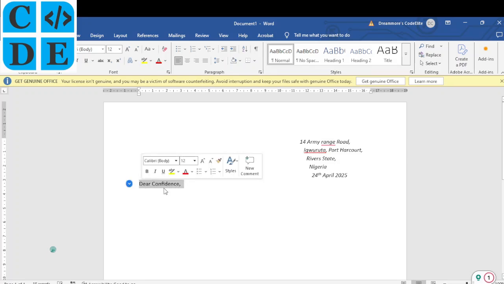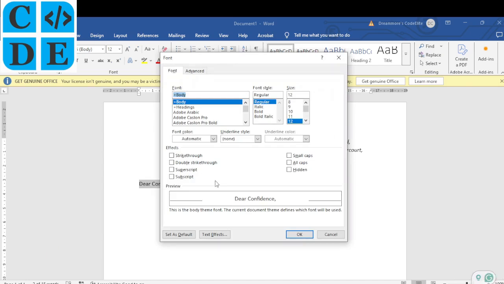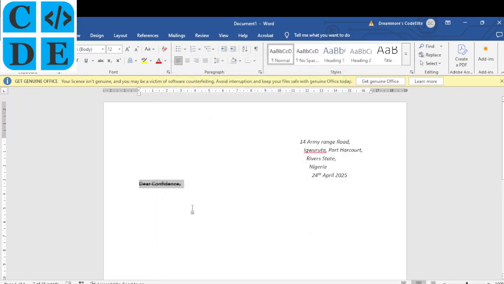Select the text and do Ctrl D. Ctrl D will give you the font format window. So you click on double strike through. Still here you can see things like single strike through, superscript, subscript if you want, caps and small caps and all of that. All right, so I'll click on OK. Once I click on OK, that is what we have there.